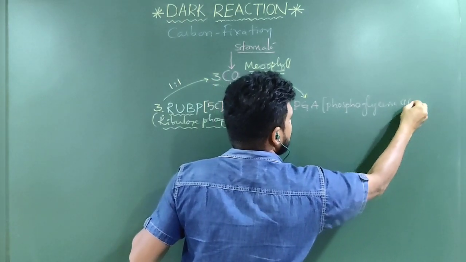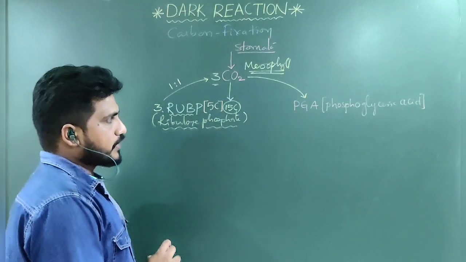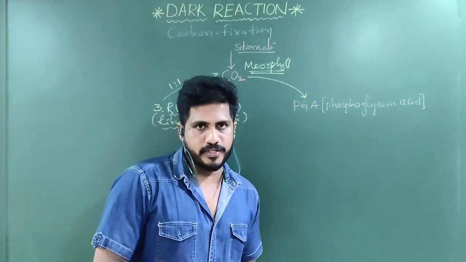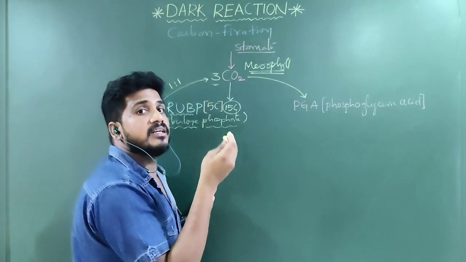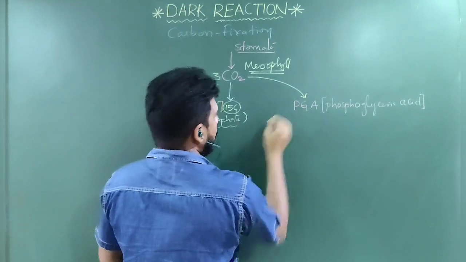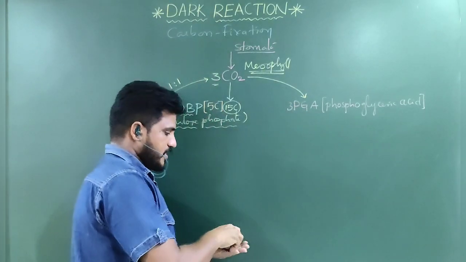Phosphoglyceric acid will be formed. This is called PGA. Phosphoglyceric acid consists of phosphate. How many phosphates? 1 phosphate. Where is that? At the 3rd carbon. That's why it is also called 3-PGA.